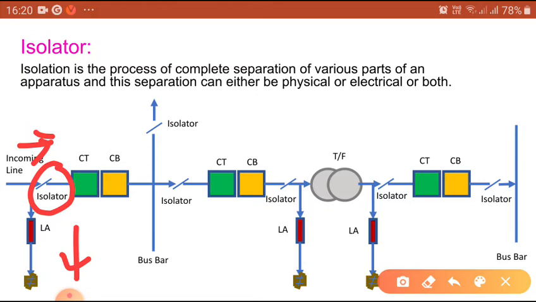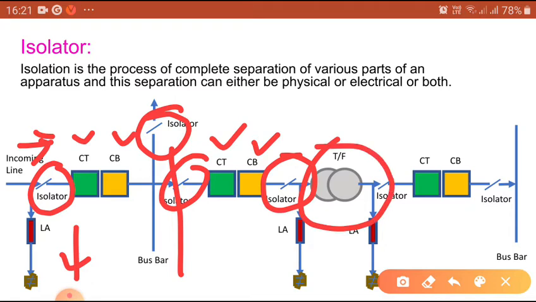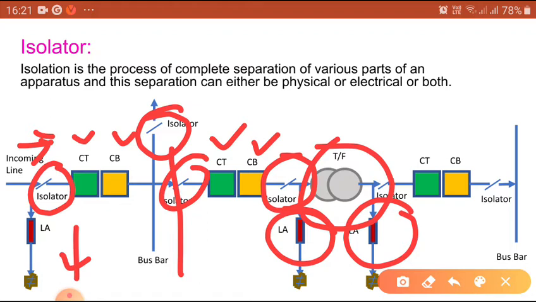After that it is connected to one CT, one circuit breaker, and after that it is connected to the common bus, and after that we connect another isolator, the bus isolator, and after that once again CT and CB, and next an isolator, and after that we connect our power transformer, and either side of the power transformer we protect by using lightning arresters.